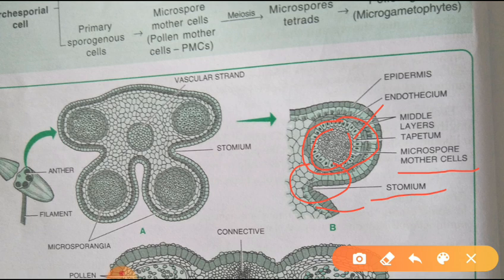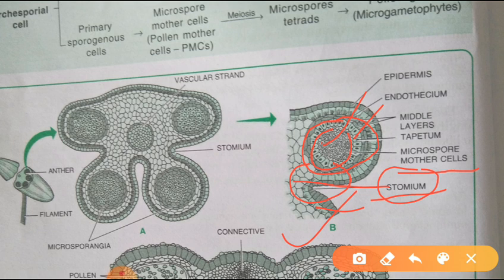This is the shallow groove between 2 microsporangia. In between these 2 microsporangia, we can see thin-walled cells. That thin-walled region we can call the stomium. Is it clear? So these are the parts of one microsporangium.